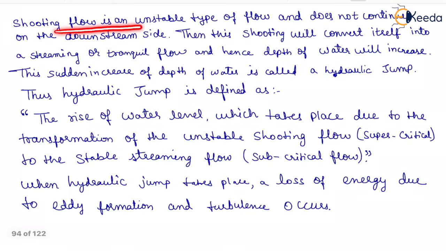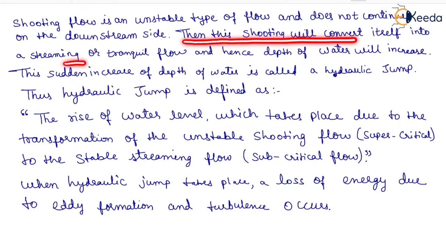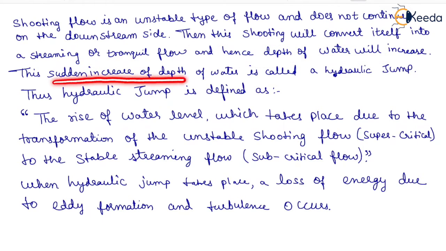Shooting flow is an unstable type of flow and does not continue on the downstream side. Then this shooting flow will convert itself into a streaming or tranquil flow, hence depth of water will increase. This sudden increase of depth of water is called a hydraulic jump.